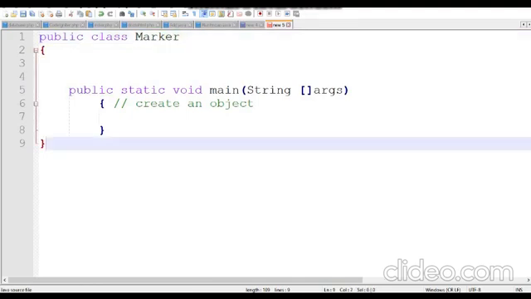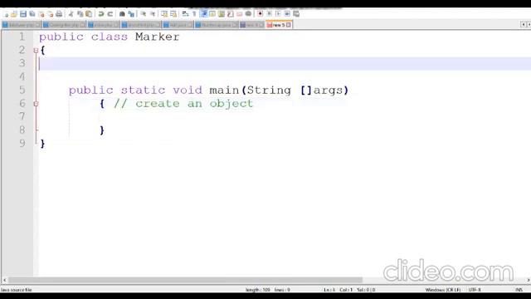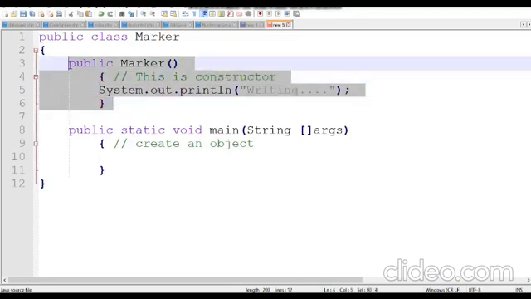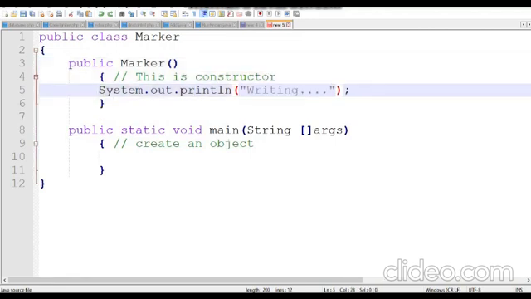For each and every class, it should have a main method, that is public static void main. Inside the main method, your program starts executing. Now the basic concept of creating an object. We'll create one simple method called marker. Whenever you execute this marker, it will give the output writing. Here System.out.println acts similarly to printf in C programming or cout in C++ programming.